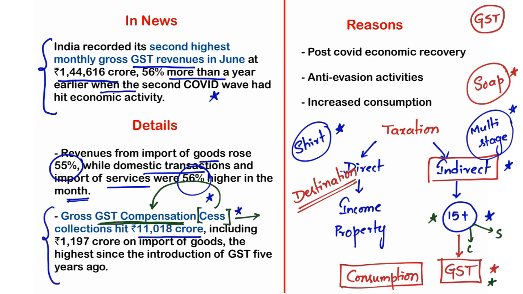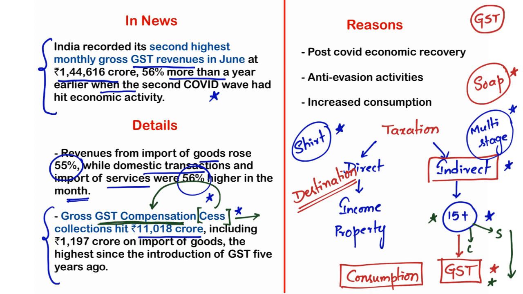Here, with the introduction of GST, the states were supposed to give up their taxation powers to the center. That is the reason why when there is a gap in revenue growth, the central government will fill that gap by providing compensation to those states which witnessed a shortfall in revenue collections. I hope it is clear.